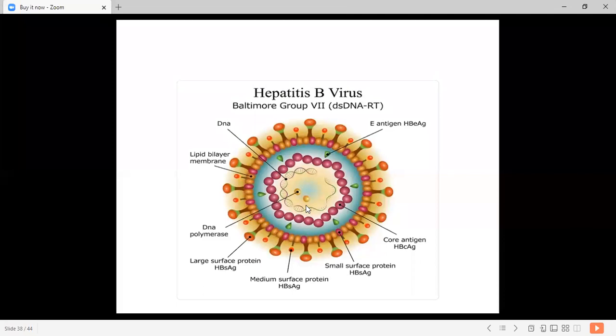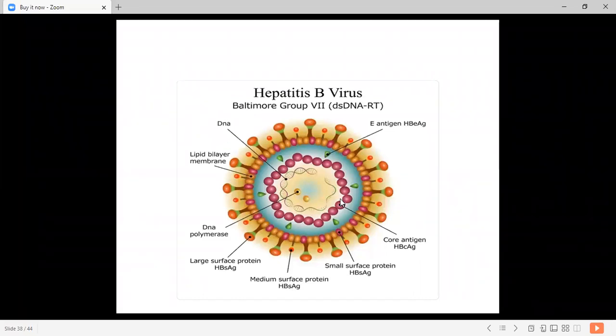They are found in the cytoplasm of the hepatocytes. This is all about the core part of the hepatitis B virus.